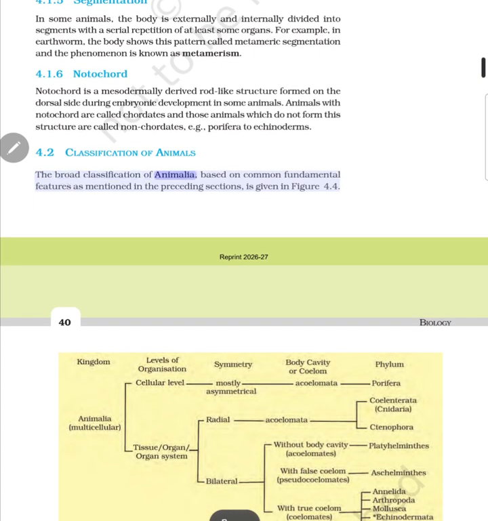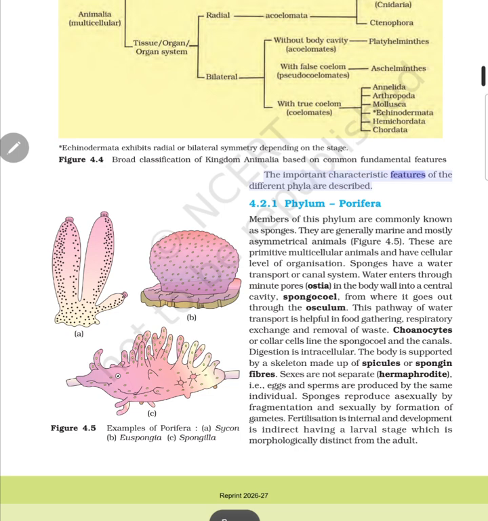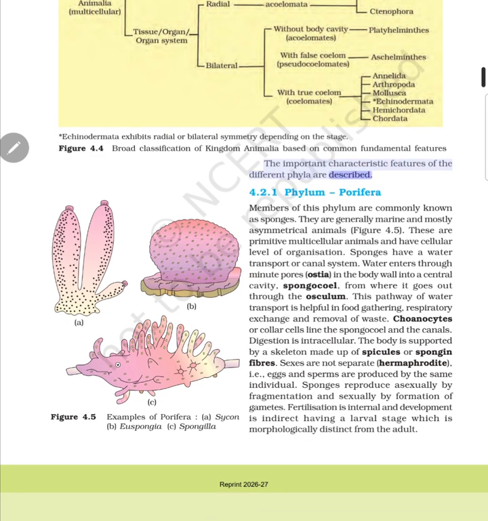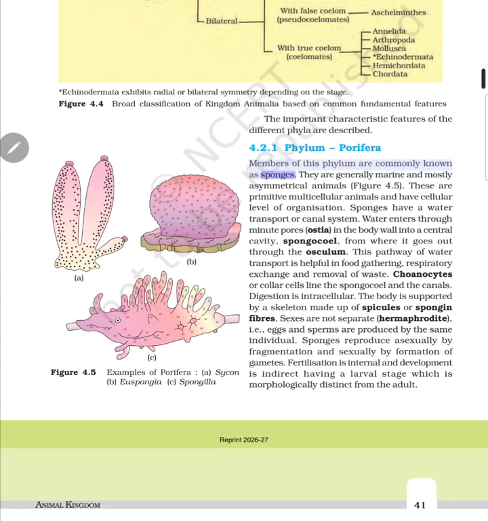The broad classification of Animalia, based on common fundamental features as mentioned in the preceding sections, is given in Figure 4.4. The important characteristic features of the different phyla are described. 4.2.1 Phylum Porifera. Members of this phylum are commonly known as sponges.